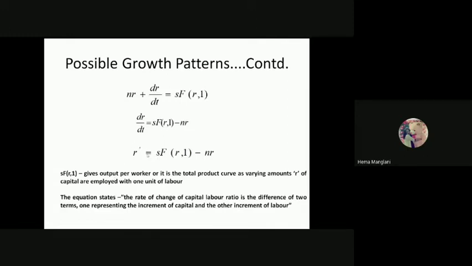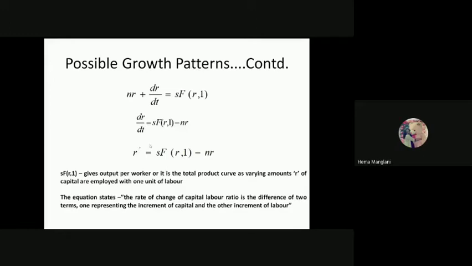So this growth of capital, or this r prime, would become r star when the value of this would be 0. Whenever this change in K by K is 0, we consider that a steady state situation. How is this 0? Because this says that both terms, the growth of capital and the growth of labor, will be equal to each other. So whenever these two terms are equal, automatically the growth of capital, or we say change in K by K, will be equal to 0.